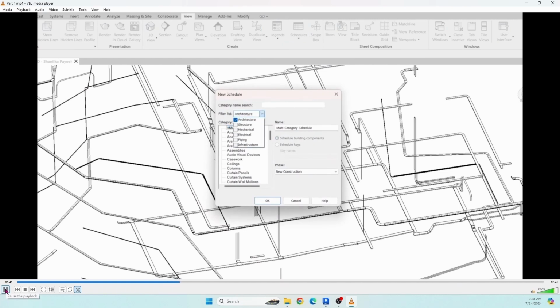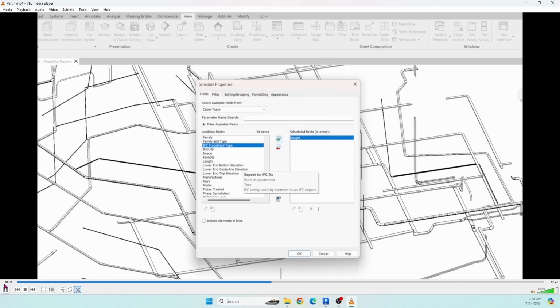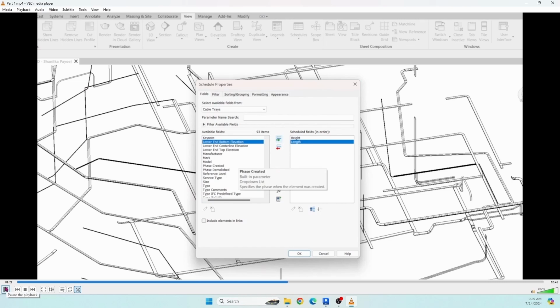Then select the electrical because cable trays are under the electrical discipline. Then select the cable tray. Then click OK. Then select the parameters you require. You can select using the green horizontal arrow: height, length, width.